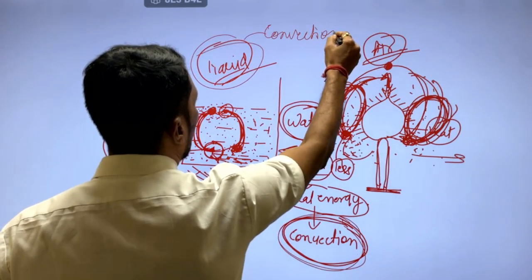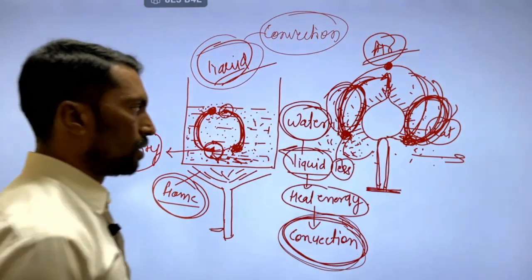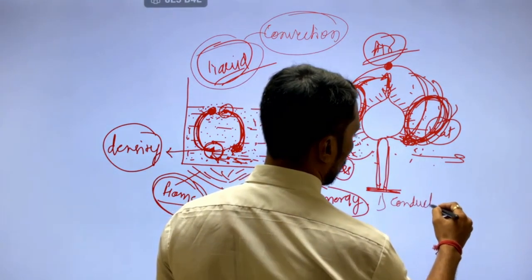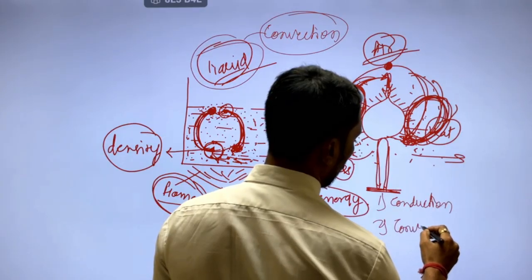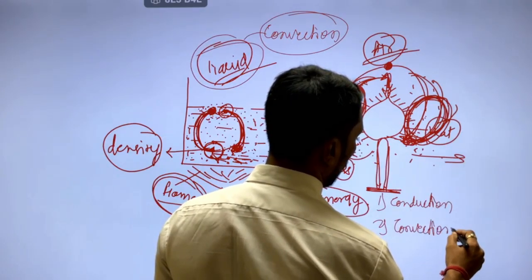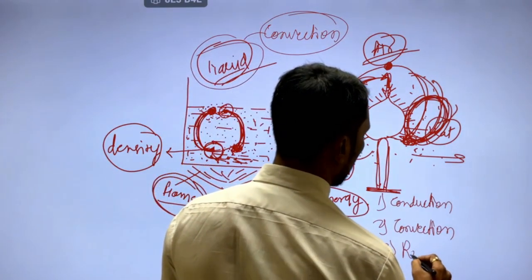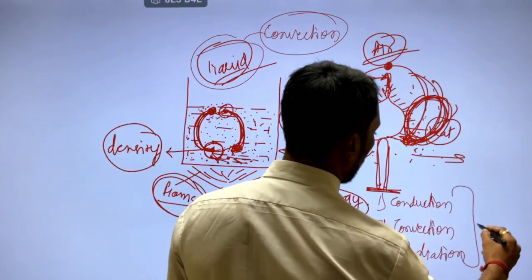These are the two important concepts we discussed in the previous lecture. First, conduction. Second, convection. And third, radiation. We discussed these earlier. These are the three methods.